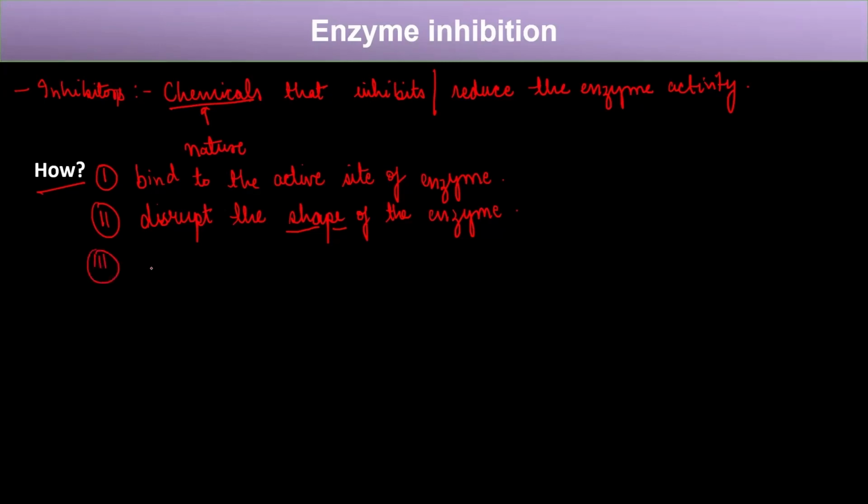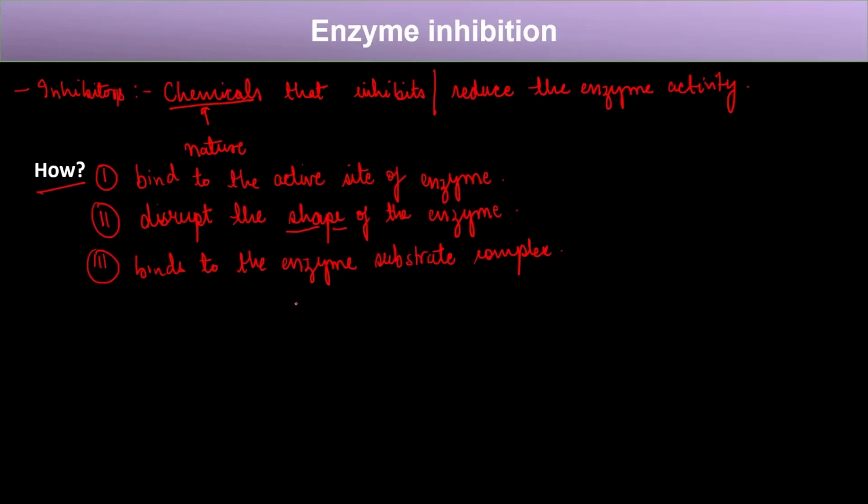And the third is that the inhibitor can also bind to the enzyme substrate complex. So it's not like the inhibitor can only bind when the enzyme is vacant, but the inhibitor can also bind even when the substrate has already bound to the enzyme. Okay, and hence it can affect its activity.